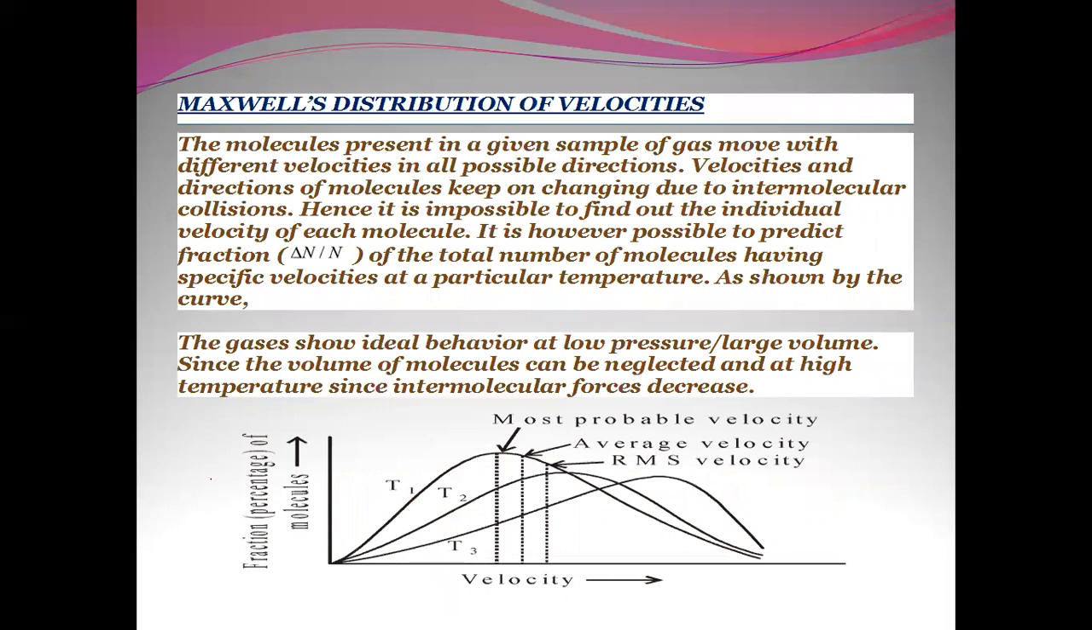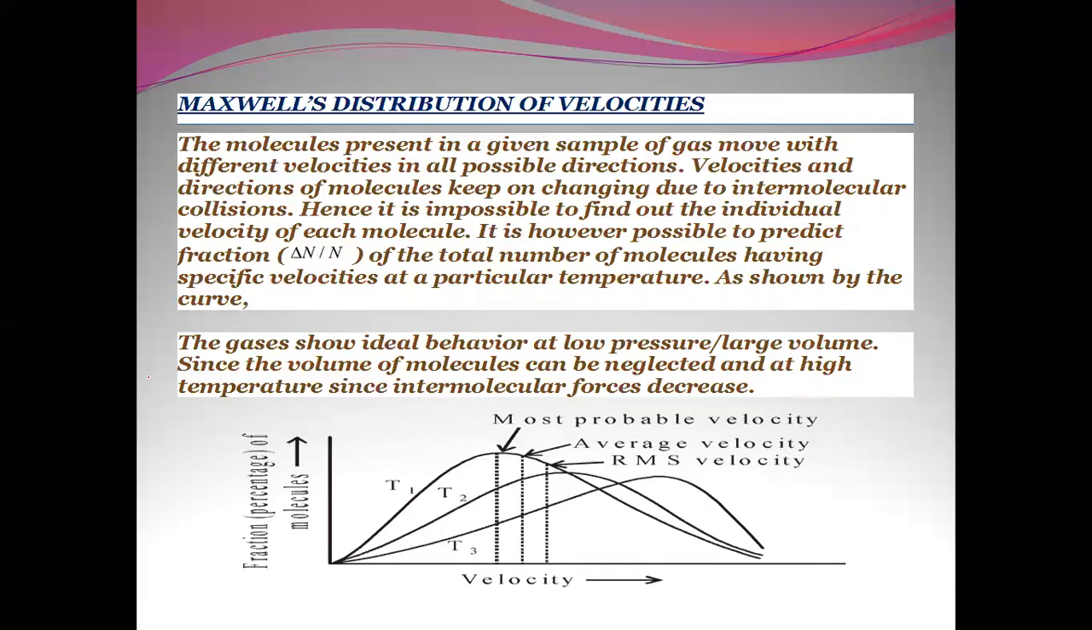Maxwell distribution of velocities. When we talk about this, the molecules present in a given sample of gas move with different velocities in all possible directions. Velocities and direction of the molecules keep on changing due to intermolecular collisions. As the molecules collide, they change their directions. So it is impossible to find out the individual velocity of each molecule. So you cannot find the velocity of a single molecule.